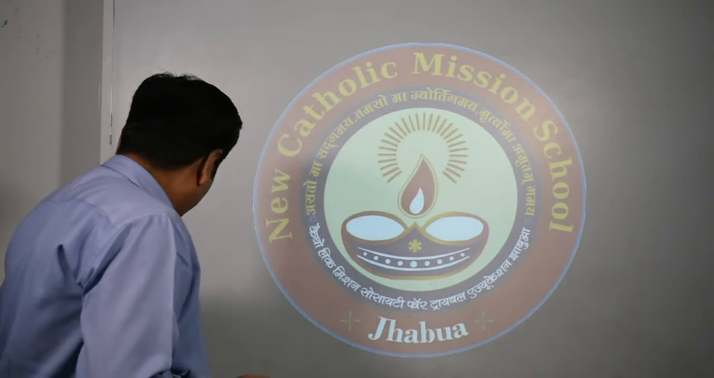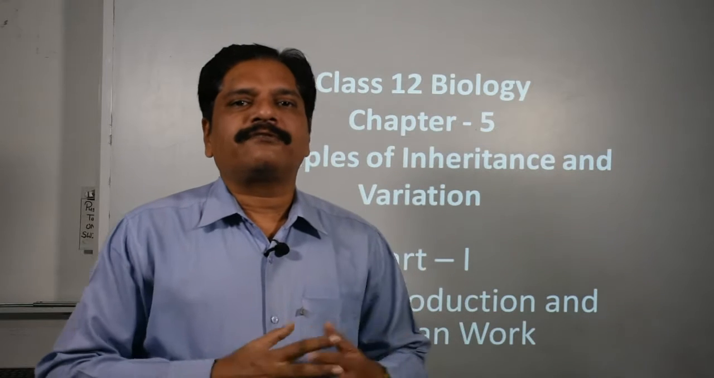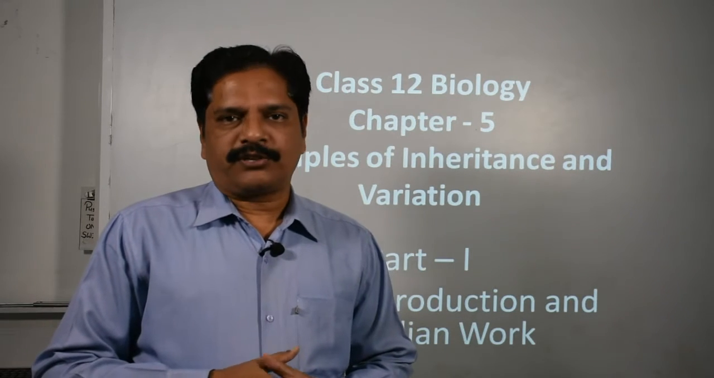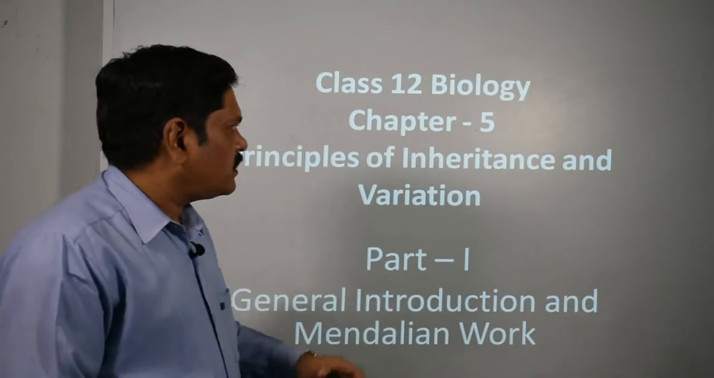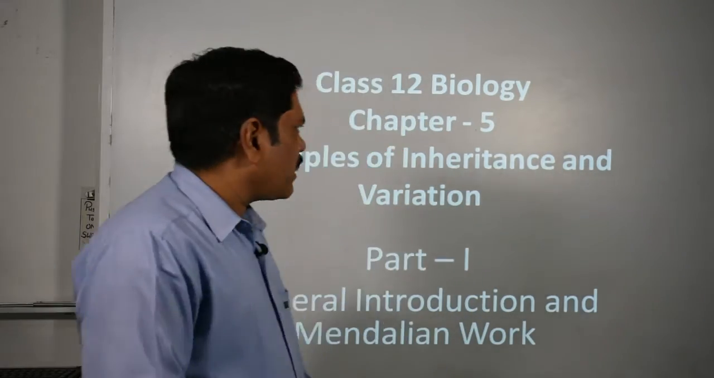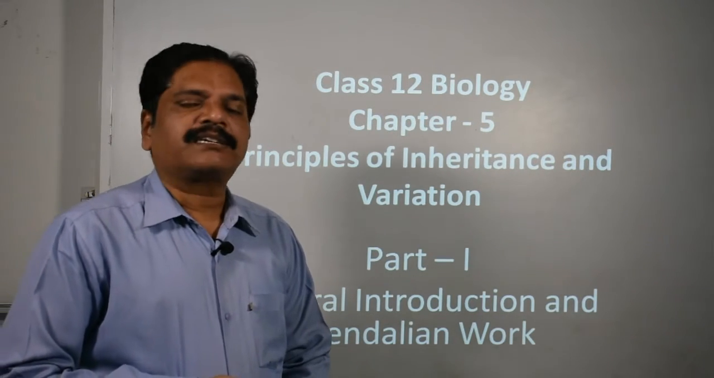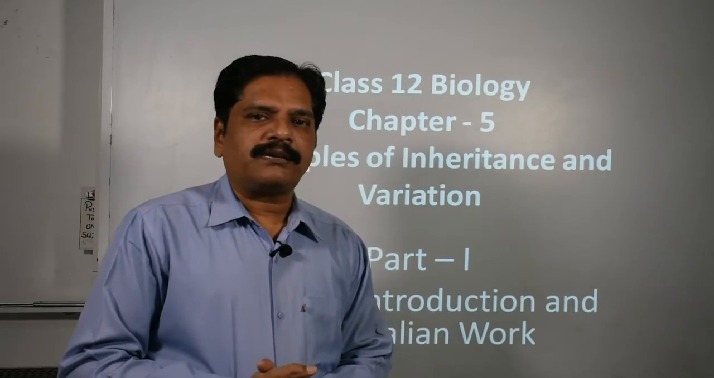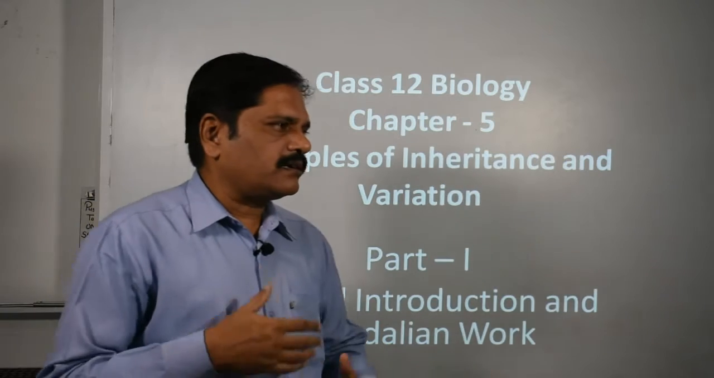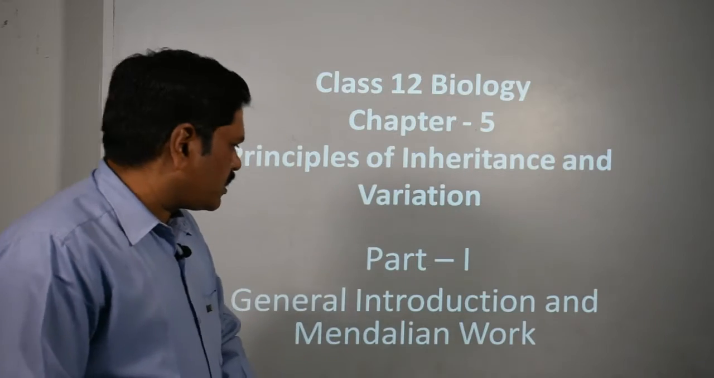As you know, in our previous session we already finished our first unit, that is reproduction. Now we are going to start the second one. We are starting from chapter 5, the principles of inheritance and variation. For our convenience, we divided it into 3 parts. Today we are going to learn the first part, in which we will talk about the general introduction and the Mendelian work.